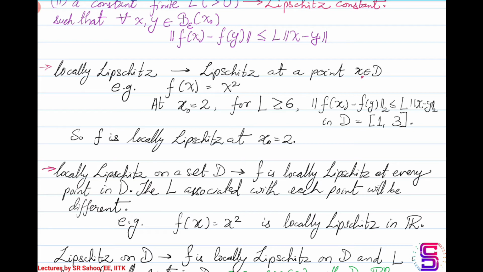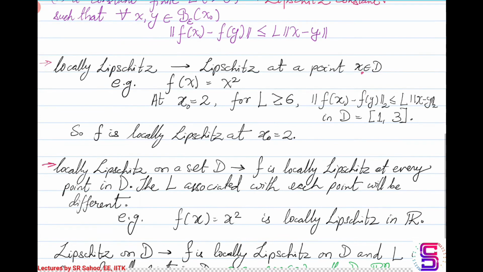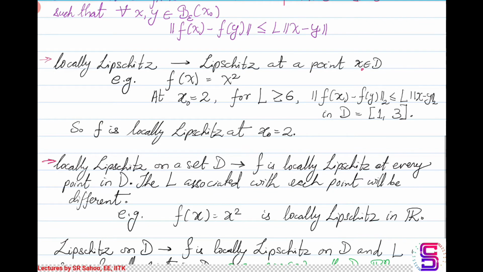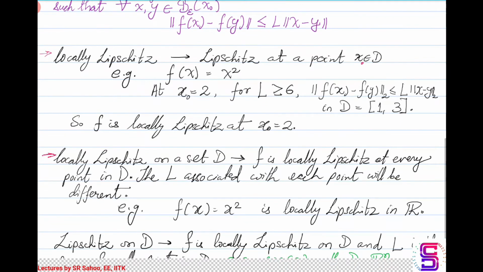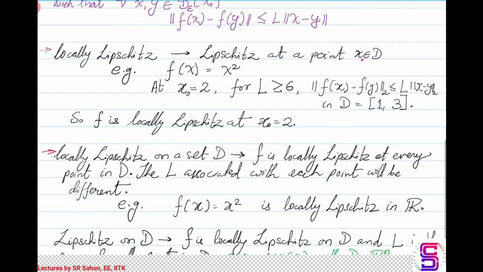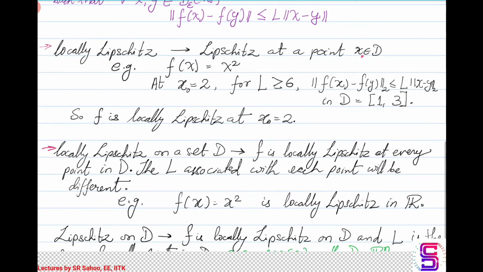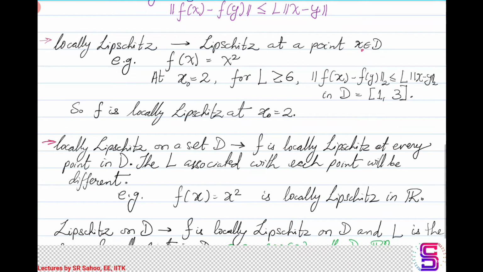What you observe is that with the point and the neighborhood taken around the point, there is a particular L associated with that particular point and the neighborhood. As the point and the neighborhood change, possibly the L also changes. But in this entire set, you will not be able to find one common L that can satisfy the Lipschitz inequality that you have. So this is why we say this is a function which is locally Lipschitz on a set D. In this example, the D was the entire R.